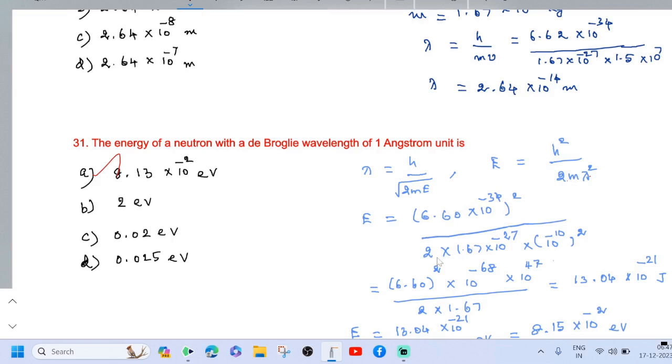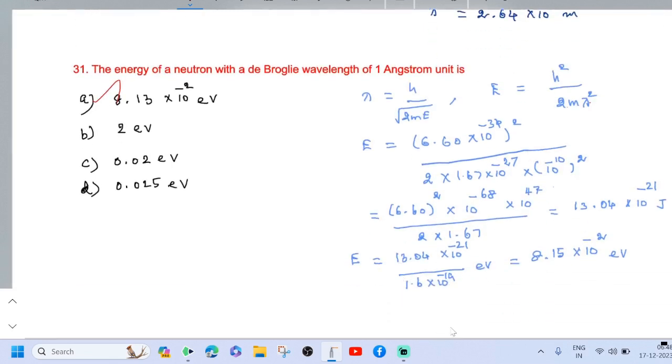H square, 2, this is the value of m. Then the given lambda is 1 Angstrom unit, so 10 power minus 10 whole square. If you simplify this, you can get 13.04 into 10 power minus 21 joule. To convert the joule into electron volt, we should divide the value by 1.6 into 10 power minus 19. Then we may get 8.15 into 10 power minus 2 electron volt. In the options, they have given 8.13, so A is correct.